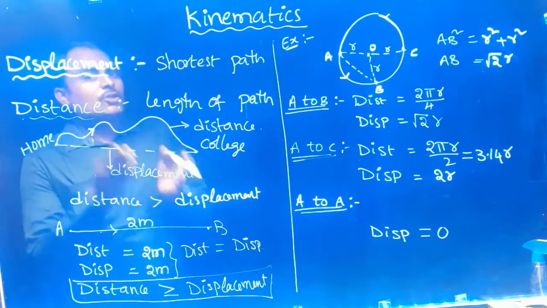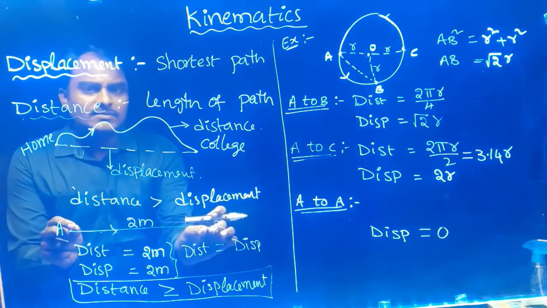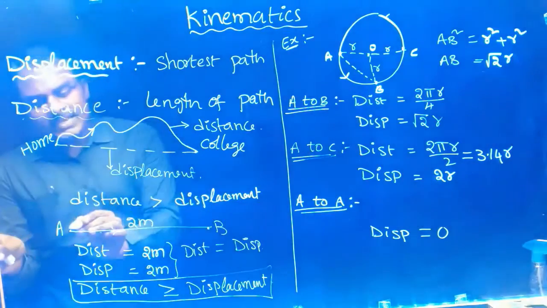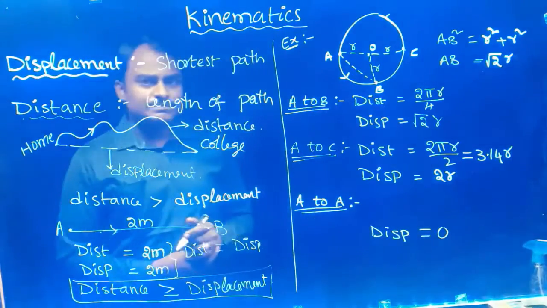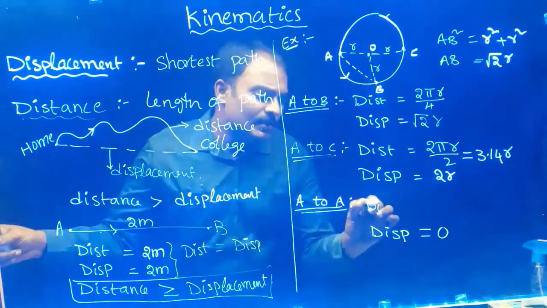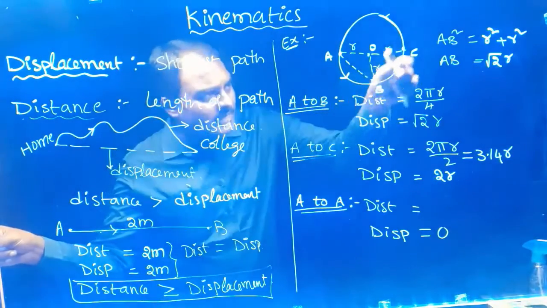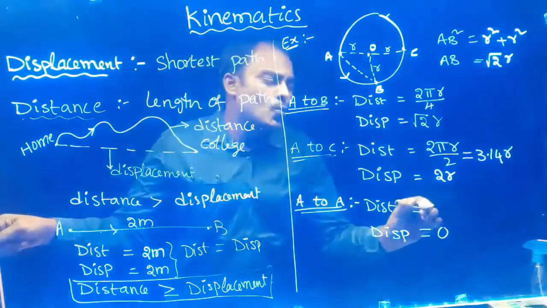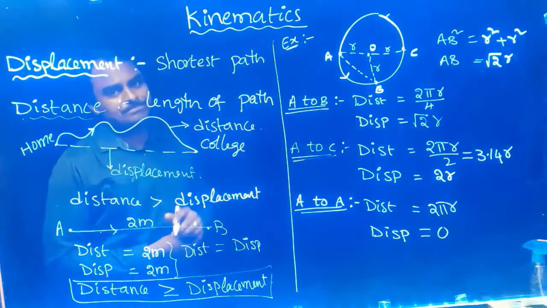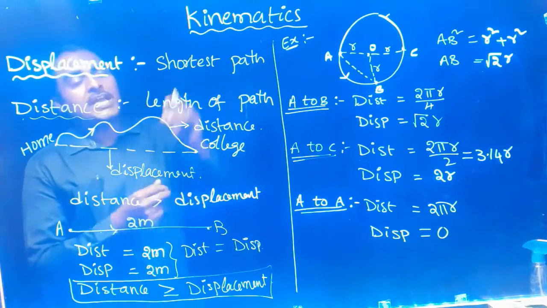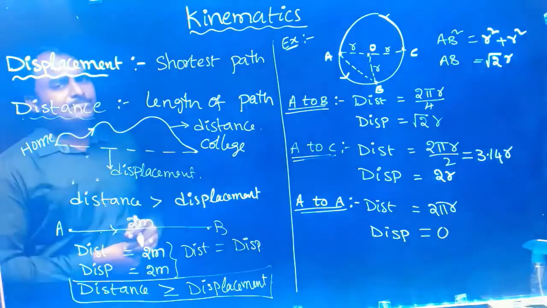Understanding? Displacement means shortest distance from initial to final. If A is here, B is here, we draw a straight line. But A to A means A is here, A to A, 0 distance. So displacement is 0 here. Then what is the distance? It completed one round along the circle. So length of this circle, circumference, that is 2 pi r. So 2 pi r is the distance travelled in one round. If it starts at A, comes back to A, it travelled 2 pi r distance, but displacement has become 0.